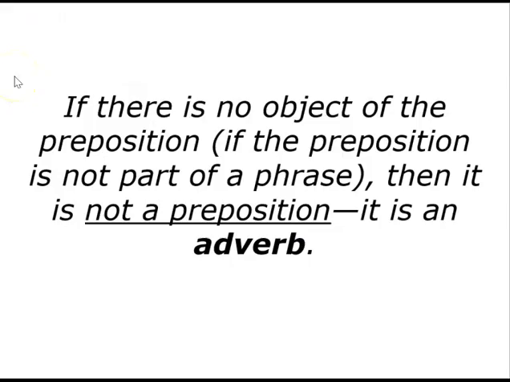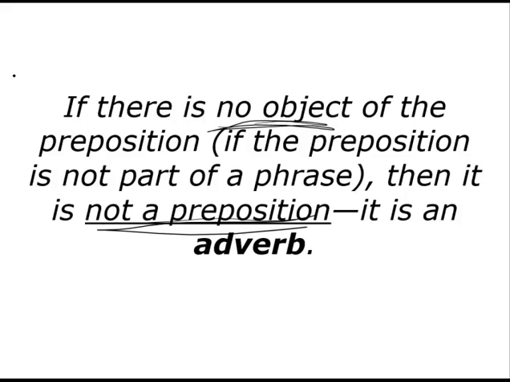Okay, so that being said, I just showed you all those words. If you see one of those words in the sentence, but it is not starting a prepositional phrase, there's no object following it that goes with it, then you can't have a preposition. No object, no preposition. And that's where that love affair that I was talking about, like as a joke earlier, breaks down. Because in order to be a preposition, it has to have that object. It cannot stand alone. Prepositions cannot stand alone.